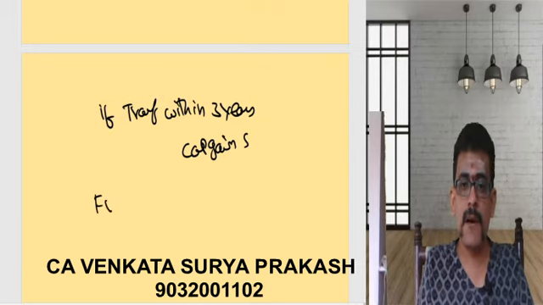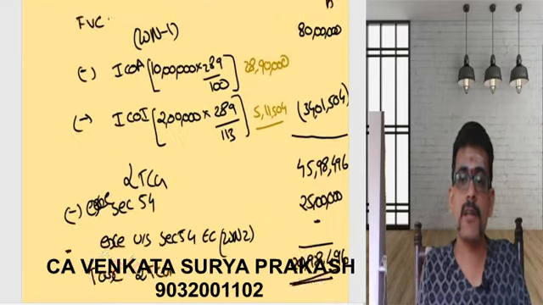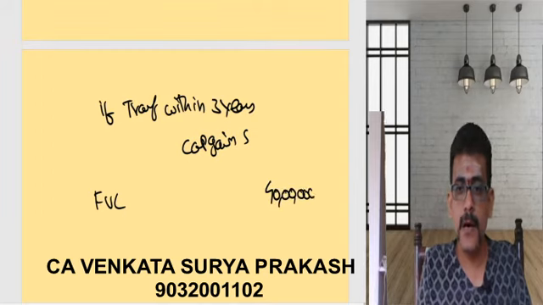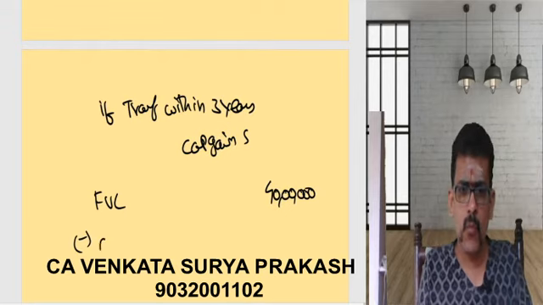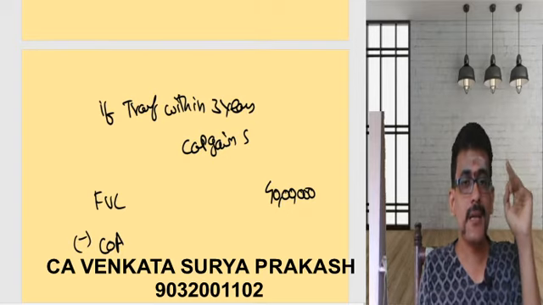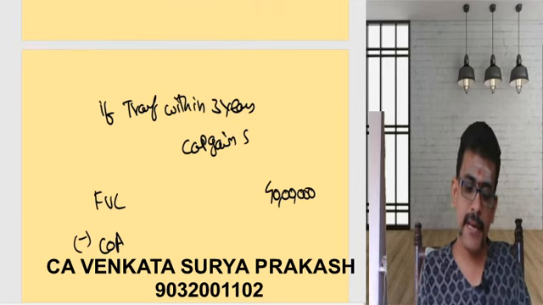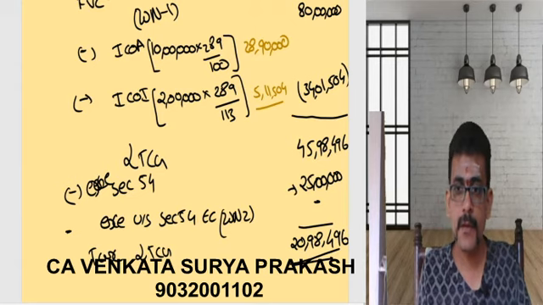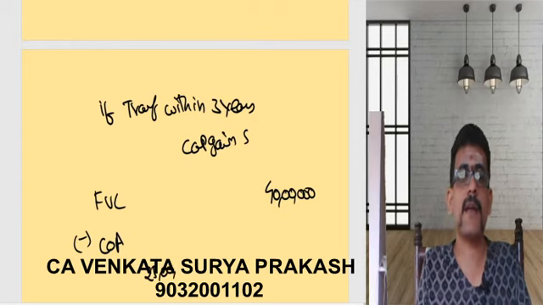Now full value of consideration, at what price he is transferring? It is mentioned that 40 lakhs. So full value of consideration there is going to be 40 lakhs. Now I can't take the indexed cost of acquisition because this is a short-term capital asset. What is the cost of acquisition? Now the provision clearly says, as you had violated the condition, whatever gain exempted earlier will become taxable. So the gain exempted earlier becomes taxable. What was the gain exempted earlier? 25 lakhs. The gain exempted earlier is nothing but 25 lakhs.